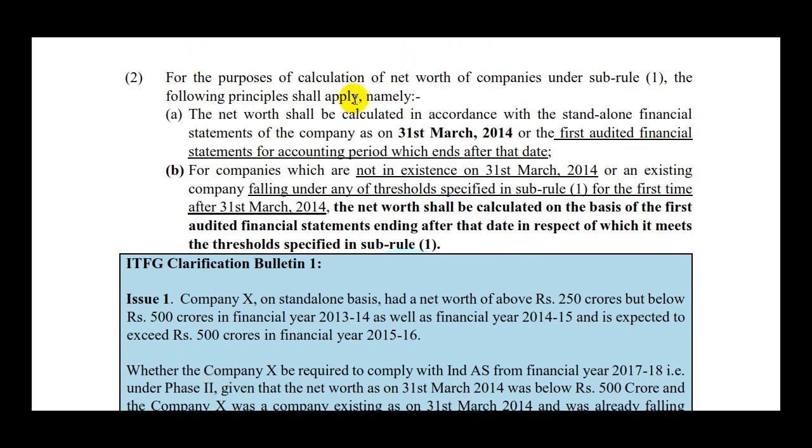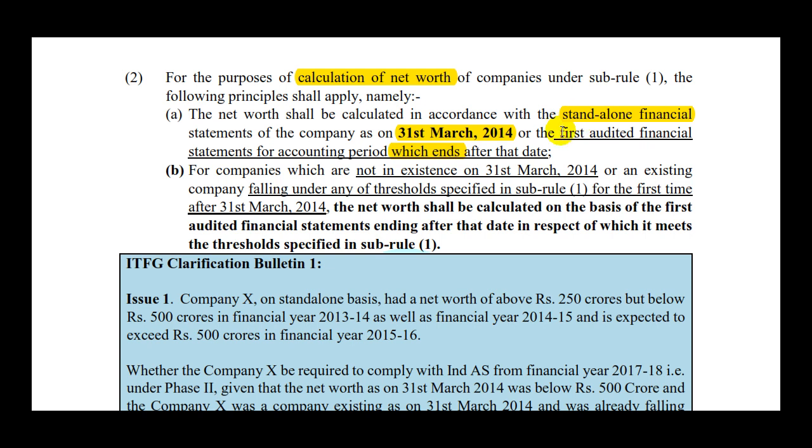Explanation 2, for the purpose of calculation of net worth of companies under sub rule 1, the following principles shall apply, namely the net worth shall be calculated. So in short, here we are speaking about calculation of net worth. So the net worth shall be calculated in accordance with stand-alone financial statements of the company as on 31st March 2014, or the first audited financial statements for accounting period which ends after that date.